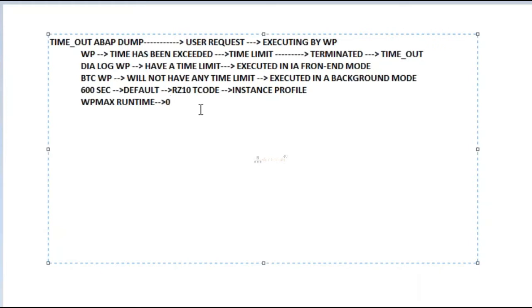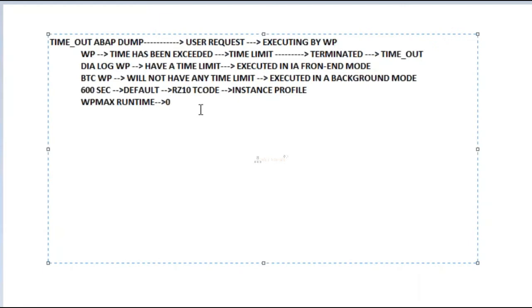If there is a possibility, then we can ask and the user can schedule the report in the background mode. If not possible, then we cannot do anything. We need to execute the report in front-end mode. Then at that particular time, we can maintain the 0 value. Once the user report has completed, we need to revert it back.